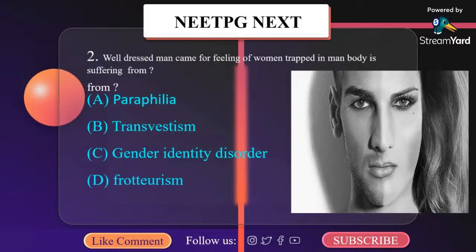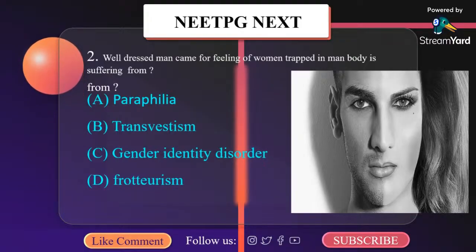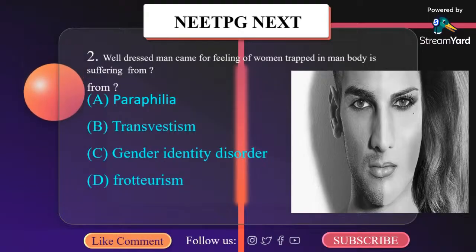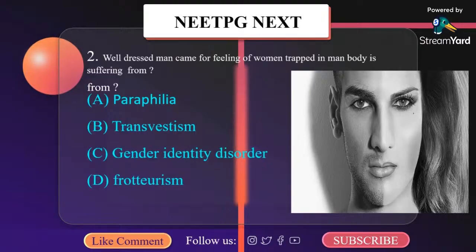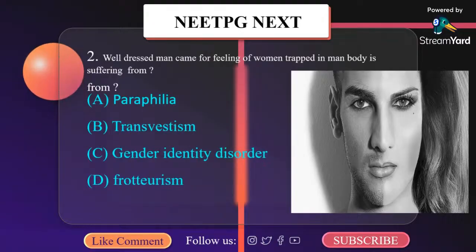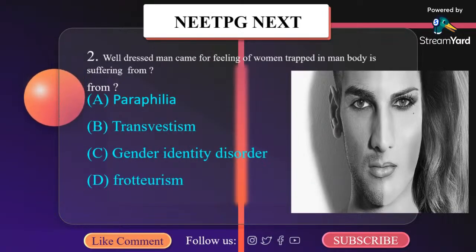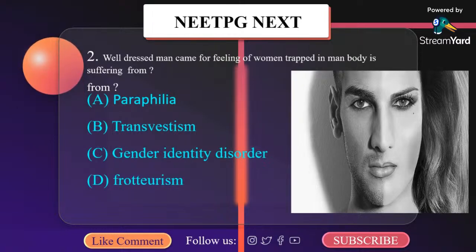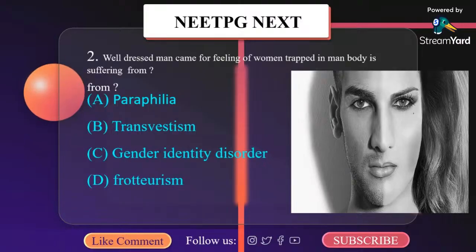Then dual role transvestism is characterized by wearing clothes of the opposite sex in order to enjoy the temporary experience of membership of the opposite sex, but without any desire for a more permanent sex change, unlike transsexualism. Both transsexualism and dual role transvestism should be differentiated from transvestism. Transvestism is fetishistic transvestism, which is not a gender identity disorder and is characterized by wearing the clothes of the other sex for the purpose of sexual excitement.